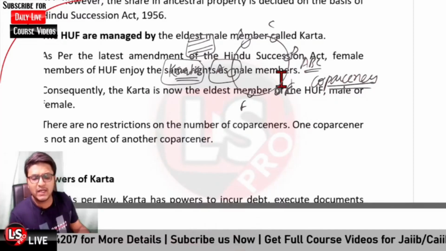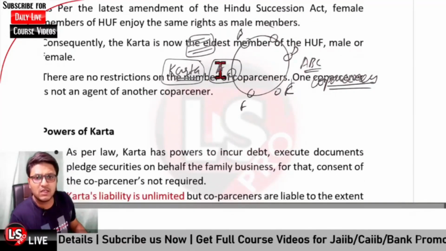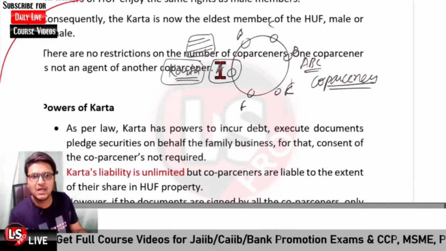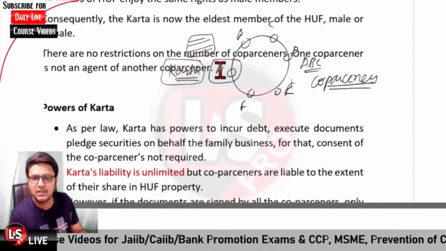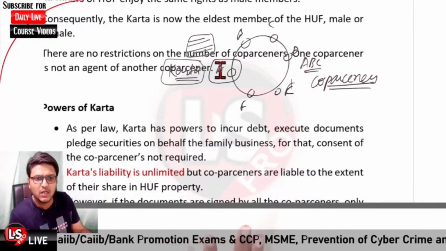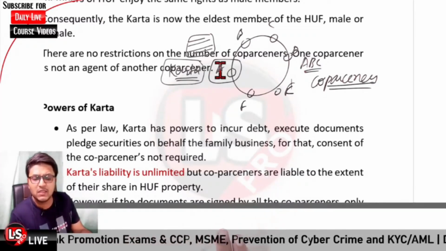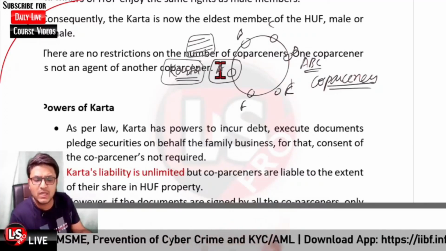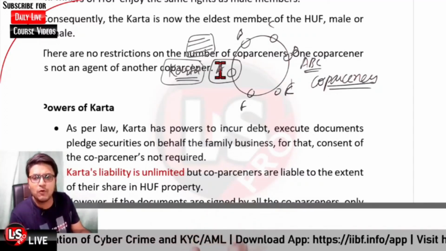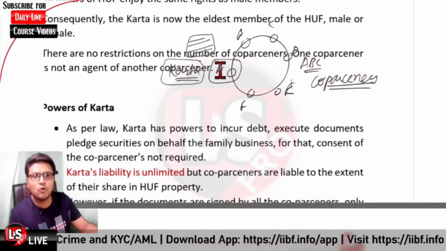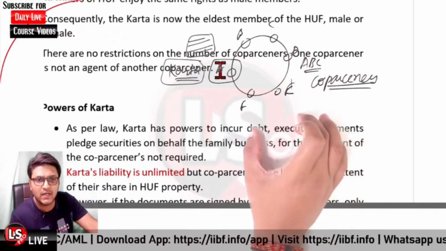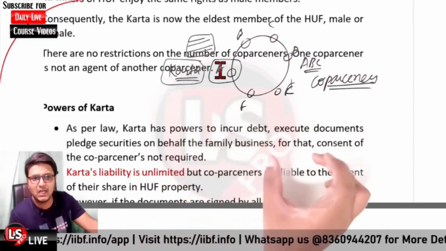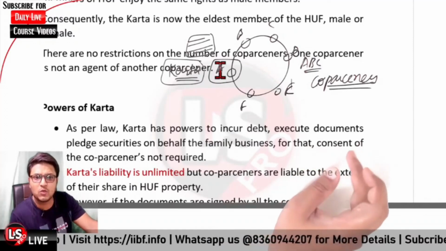Now have a look at the powers of Karta. What are the different powers of the Karta? As per law, Karta has the power to incur the debt, and further Karta can execute the documents so as to pledge the securities on behalf of the family business. And for that purpose, the consent of co-partners is not required.